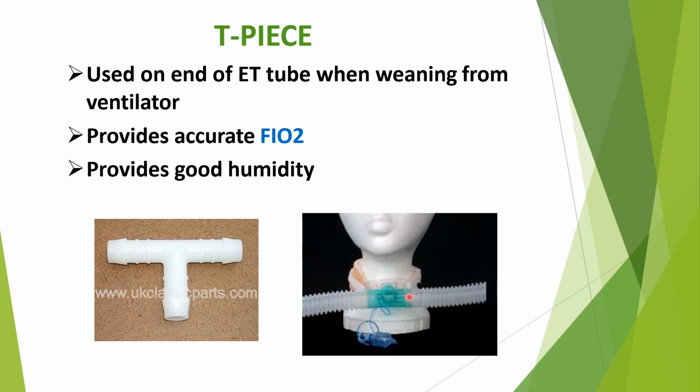It provides an accurate fraction of inspired oxygen. This T-piece is connected at one end to the tracheostomy tube or ET tube, another end is for the oxygen source, and the other is for the oxygen reservoir, that is either a bag or a corrugated rubber tube like this. The T-piece also provides good humidity.